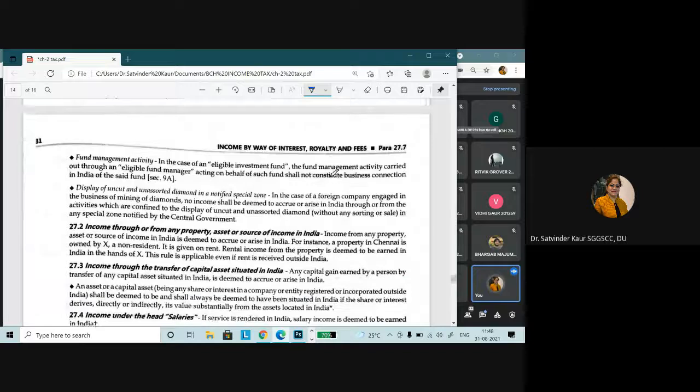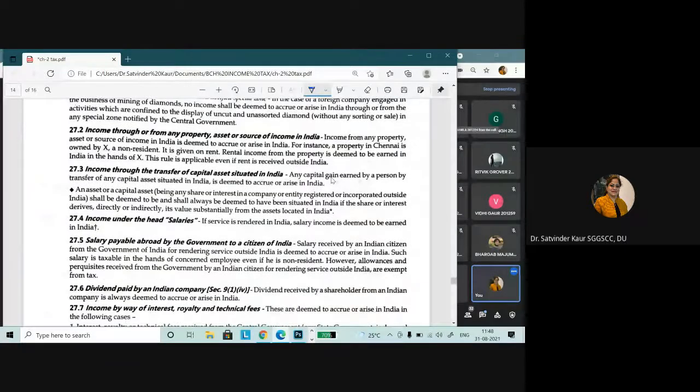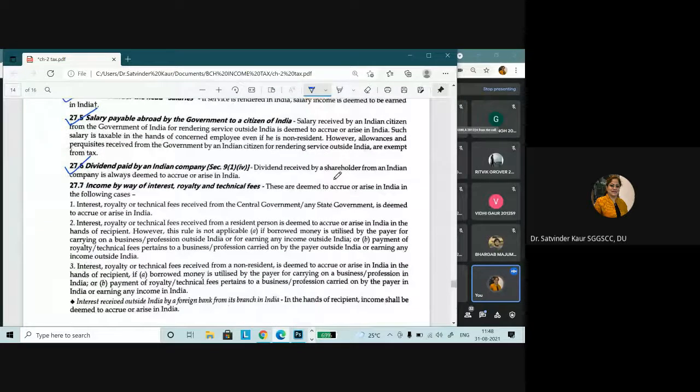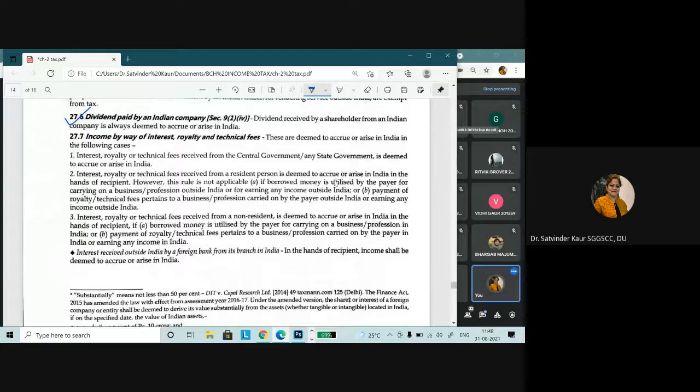Then after that, we have discussed income from house property, income from transfer of assets, income from salary, income payable by the Indian government to a citizen of India, dividend paid by an Indian company, income by way of interest, royalty and